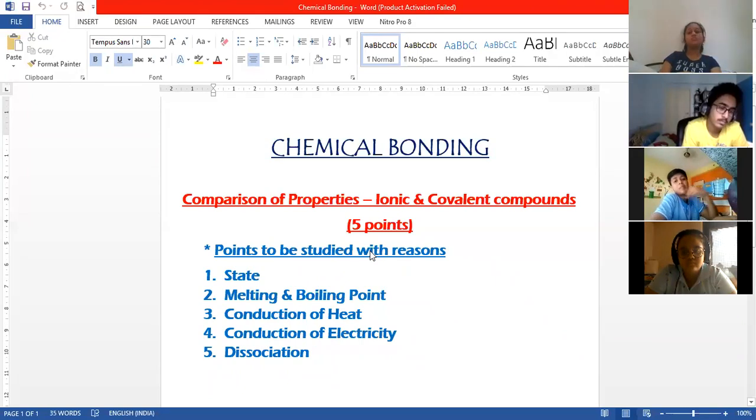You will underline that van der Waals forces which is mentioned on that first point on the right hand side. Okay, under covalent compounds, you will underline the van der Waals forces. Okay, so that is important because that will be the reason.